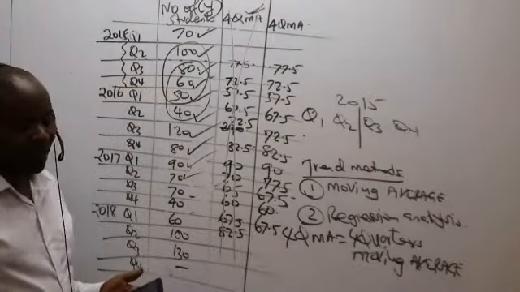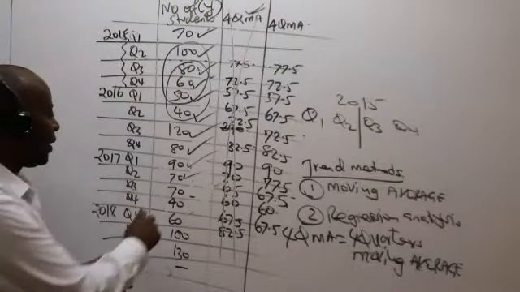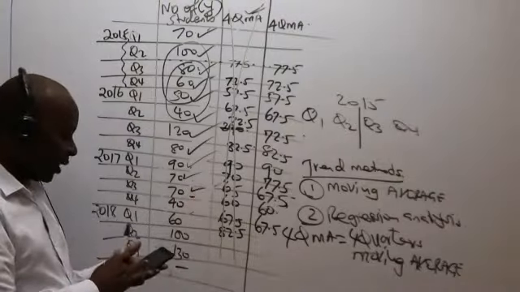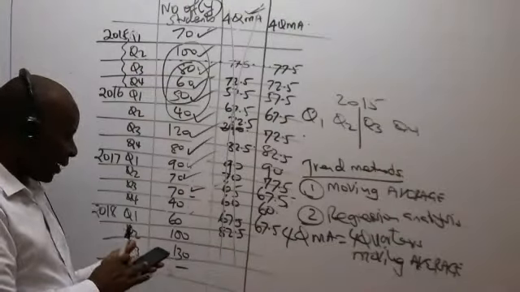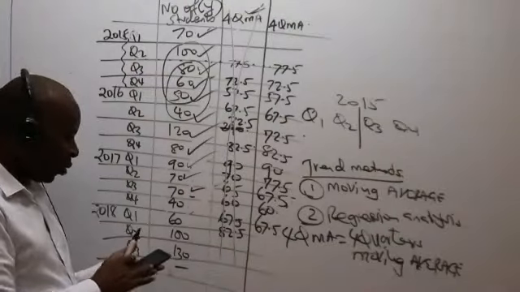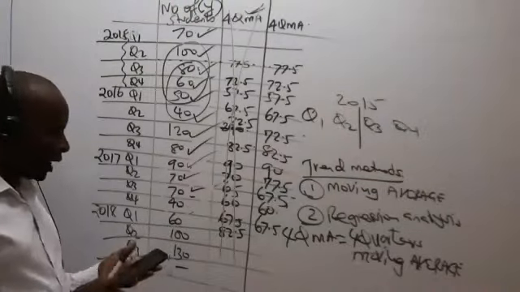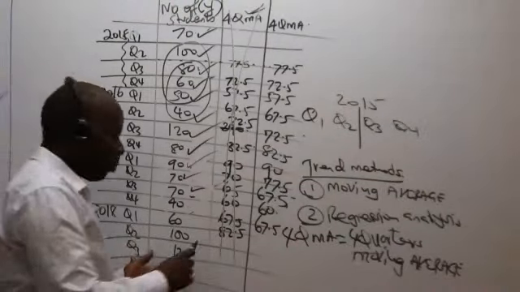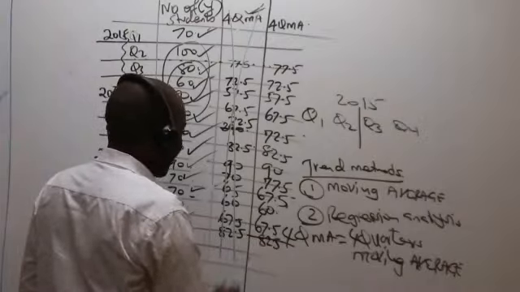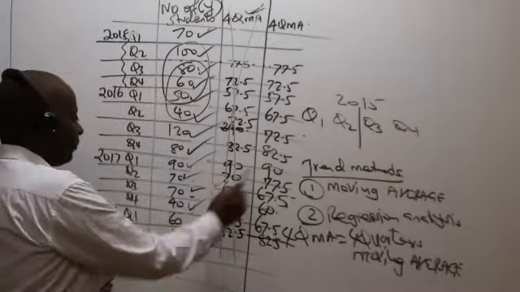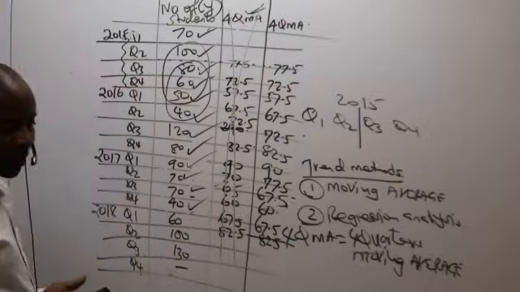Yes, so we tick this. Next we have 40 plus 60 plus 100 plus 130, divided by 4. I'm getting 82.5 here. Can someone else confirm 82.5 is correct? Correct. Thank you very much.